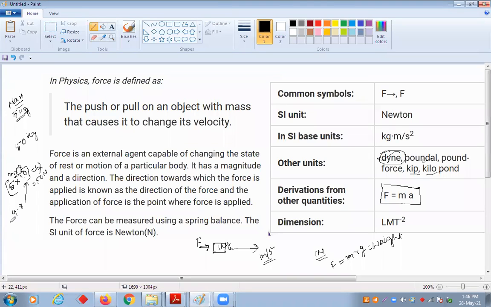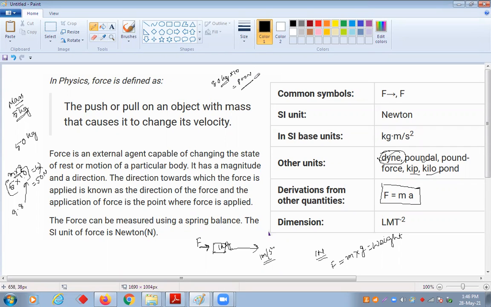Is that clear? Now suppose your weight on a machine is 80 kg. That means your mass is 80 kg. How much force are you applying on the ground? 80 into 10, that means 800 Newton force is applied on the ground.